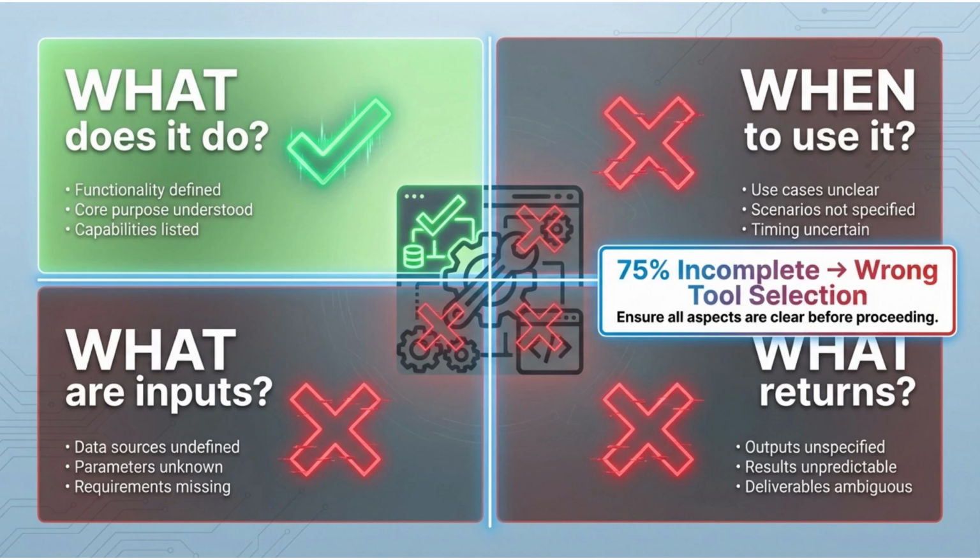The description field is where most tools fail. A good tool description answers 4 questions. What does this tool do? When should the agent use it? What do the inputs mean, and what format are they? What will the tool return? Most developers answer only the first question. The result is agents that know what a tool does, but not when to use it, leading to wrong tool selection.